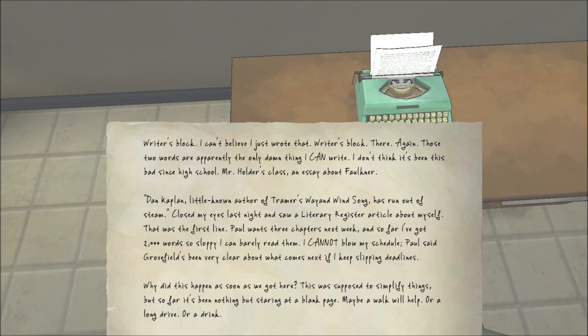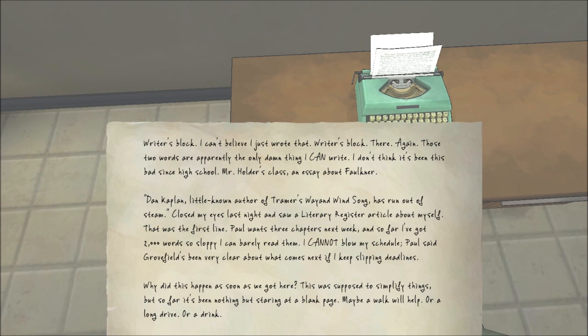Paul wants 3 chapters next week, and so far I've got 2,000 words so sloppy I can barely read them. I cannot blow my schedule. Paul said Grovefield's been very clear about what comes next if I keep slipping deadlines. Why did this happen as soon as we got here? This was supposed to simplify things, but so far it's been nothing but staring at a blank page. Maybe a walk will help. Or a long drive. Or a drink.